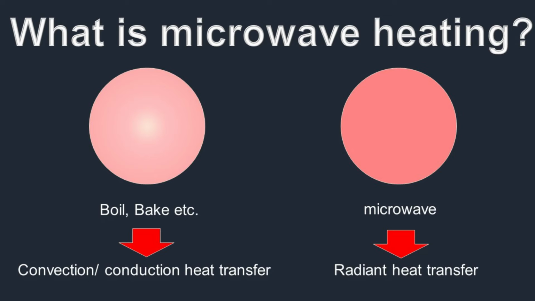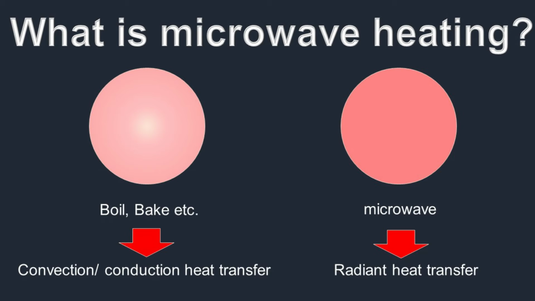So it becomes heating. So direct heating is one of the reasons why the microwave can heat uniformly, rapidly, and selectively. The degree of heating depends on the molecules.